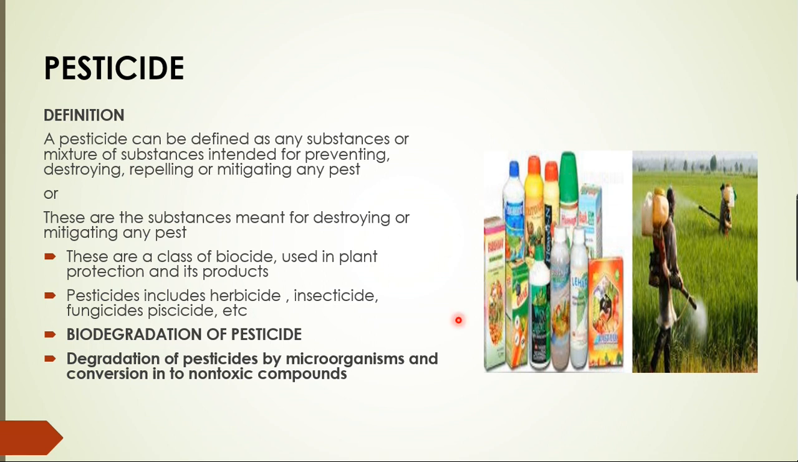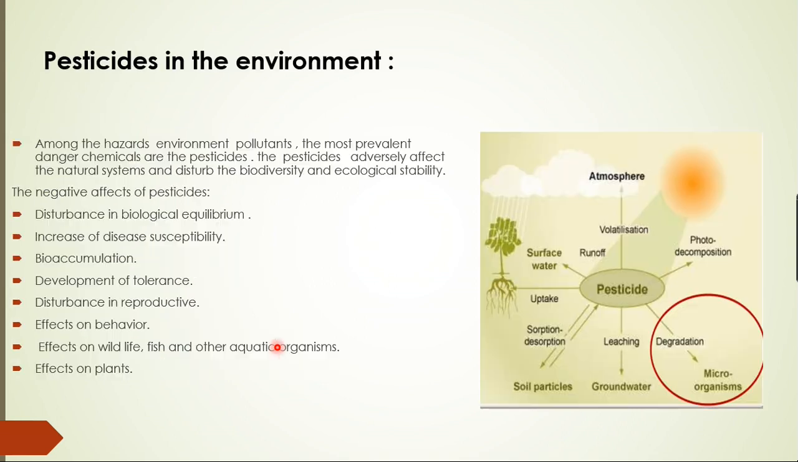Now, what is meant by biodegradation of pesticides? Degradation of these pesticides by microorganisms and converting them into non-toxic compounds is called biodegradation of pesticides. So why are we supposed to have this biodegradation? What happens if these pesticides are present? So there come the negative effects of these pesticides.